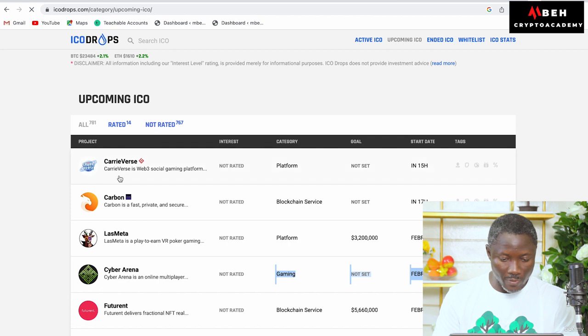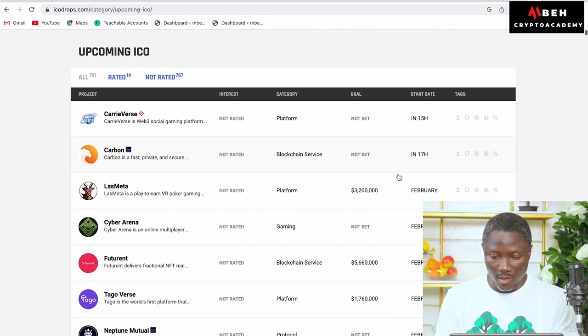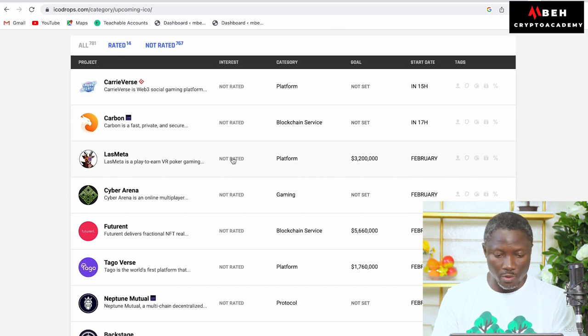When you go to upcoming ICOs, you have these platforms here, not rated yet. Categories, the goals, some have not been given yet, but there are some, for example, like this one. You see their goal is to raise $3,200,000 by February. This is a gaming one. And this one is a blockchain services project, and they want to raise 5 million.